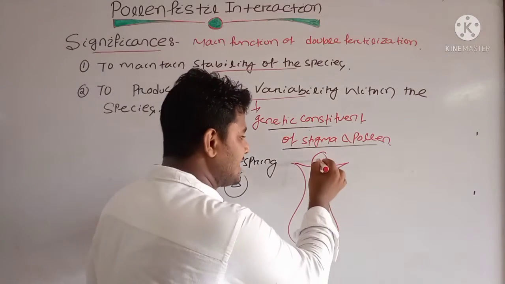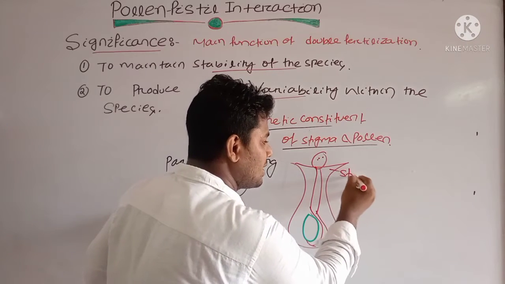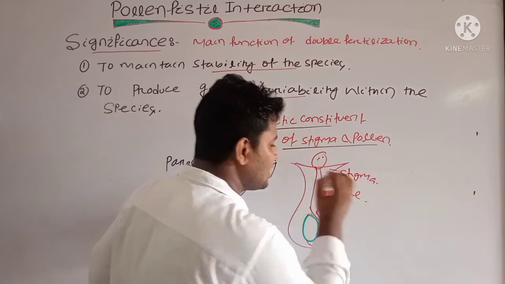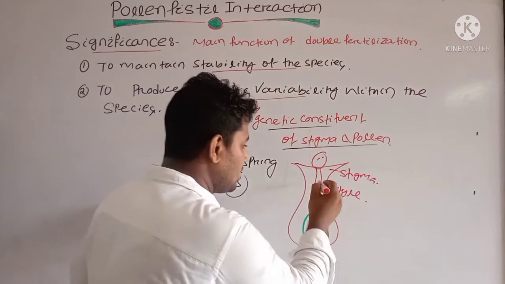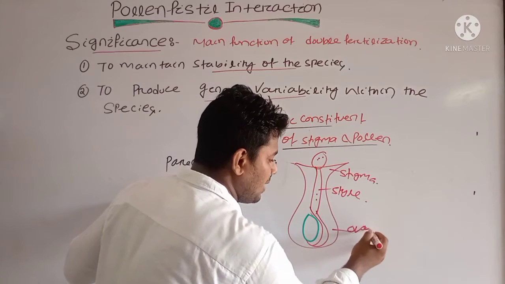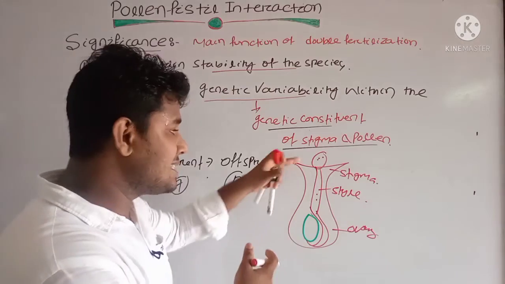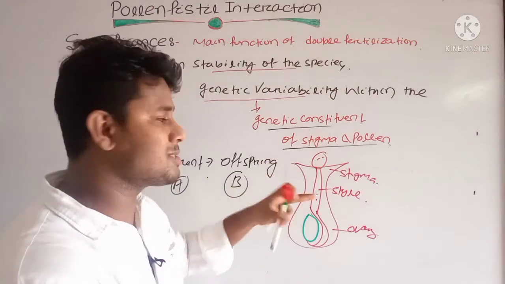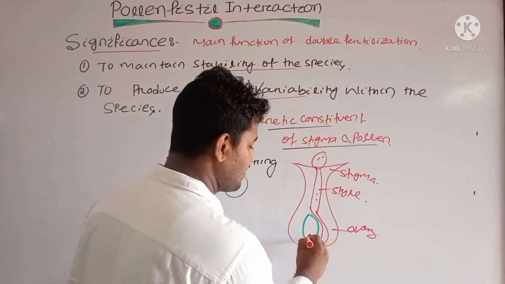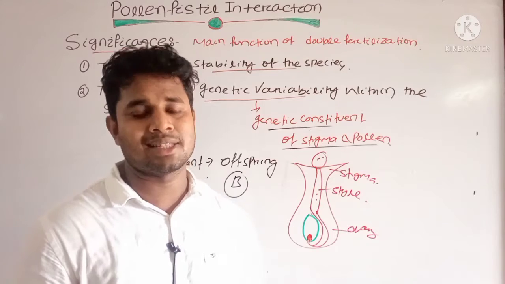It has to cover the stigma, then the distance of the style, and finally reach the ovary where the ovule is present. There is a long distance between the stigma and the egg cell, and here the different pollen grains are selected.